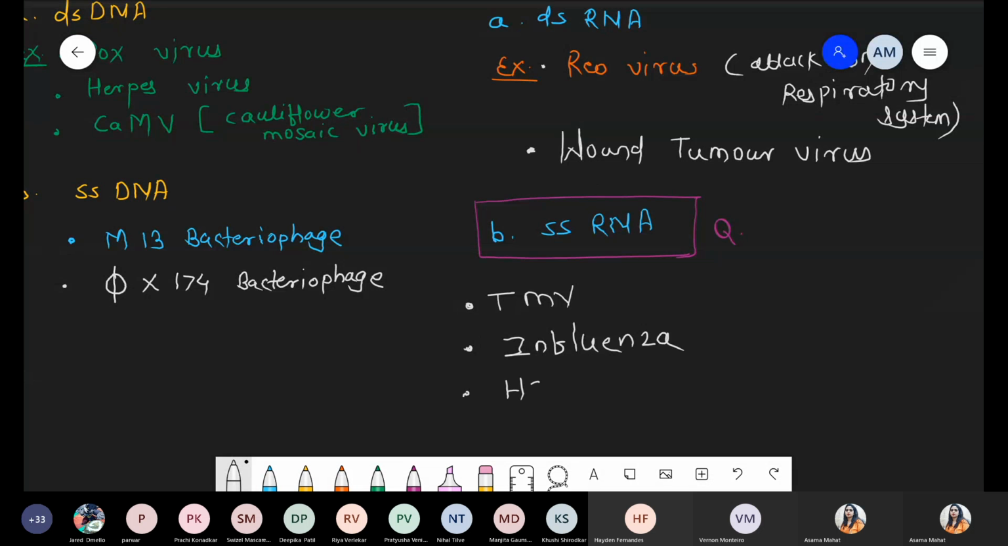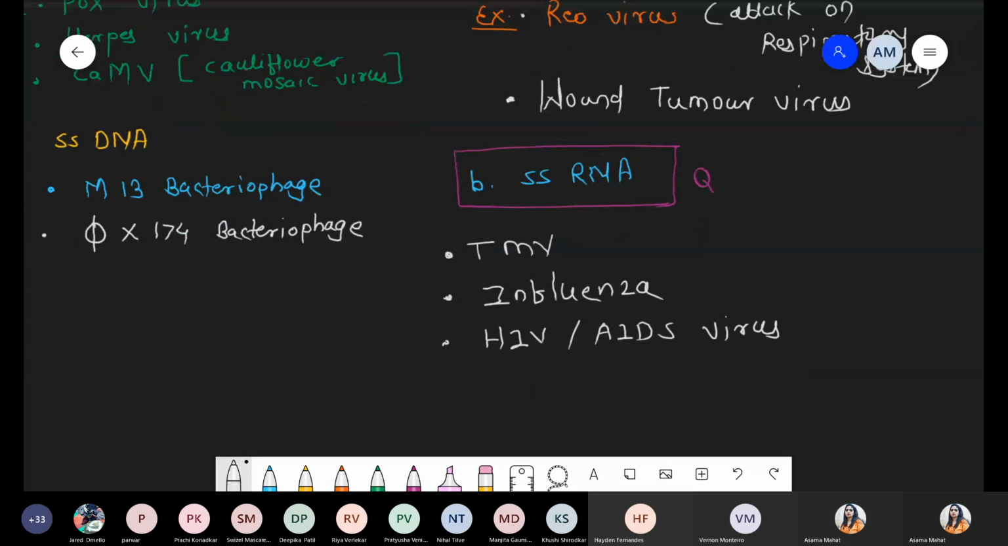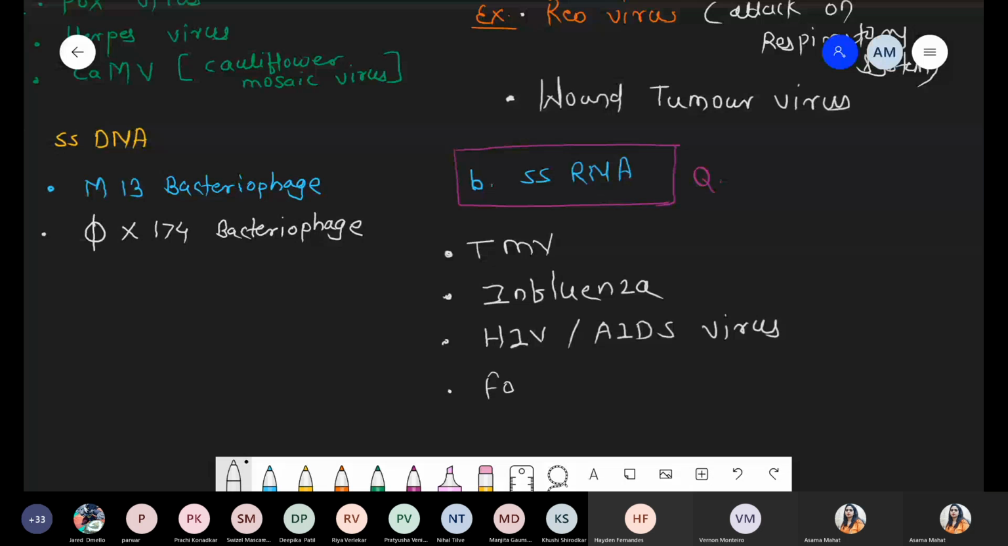Second example is HIV, human immunodeficiency virus, which is responsible for AIDS. That's why it is also called the AIDS virus. AIDS virus also has single-stranded RNA as genetic material. As well, we are talking about one more virus, that is foot and mouth disease virus. These viruses also have single-stranded RNA as a genetic material.